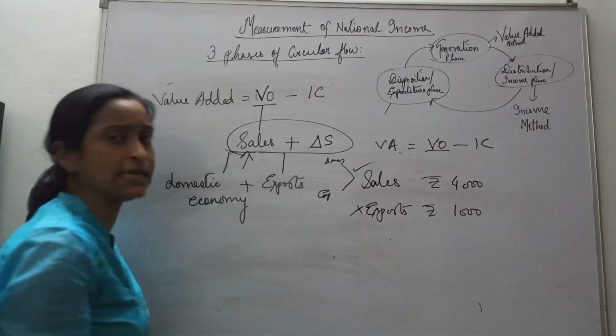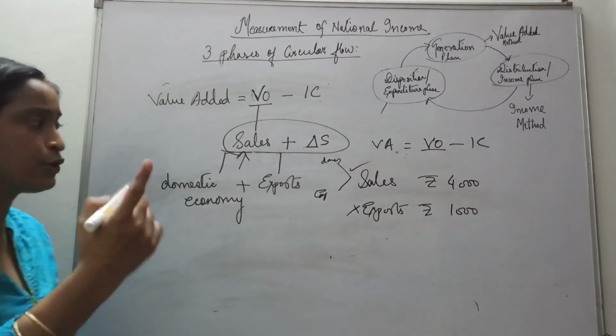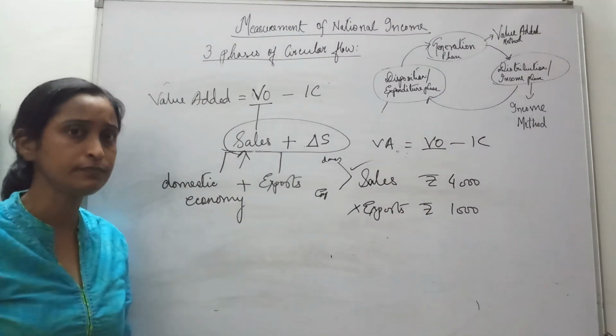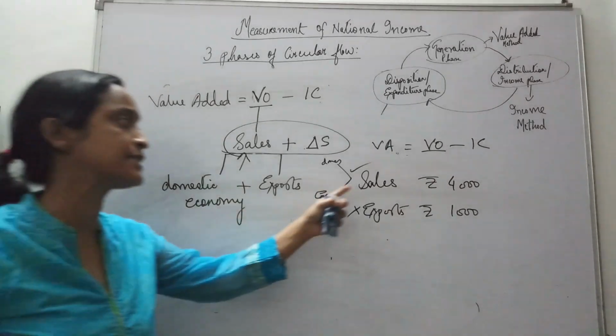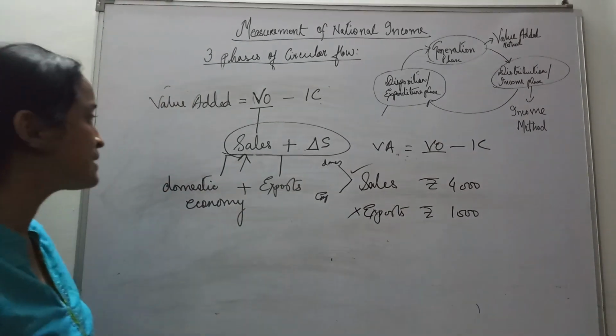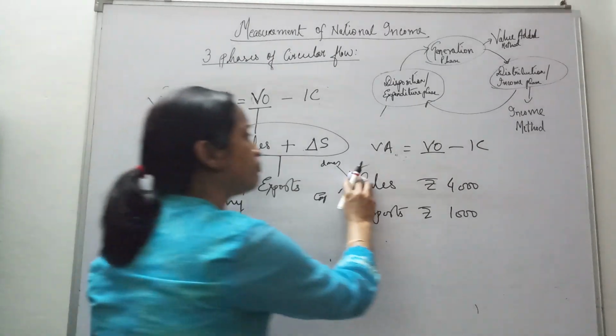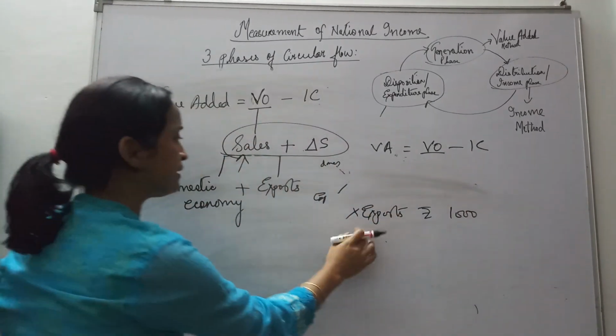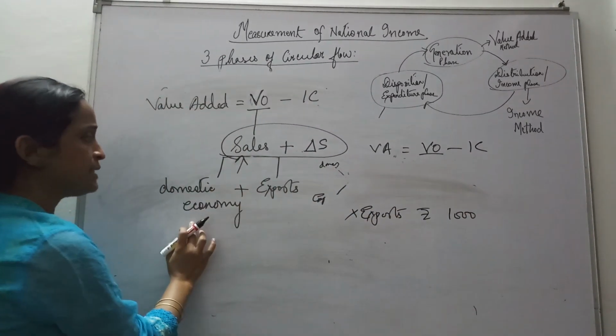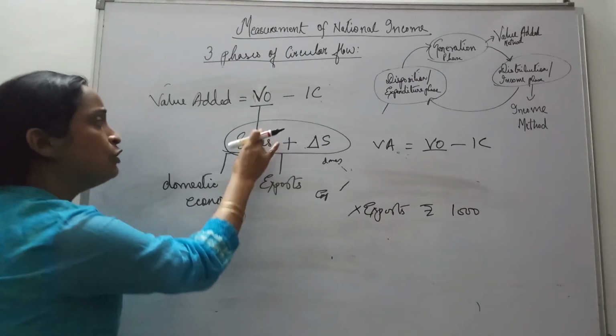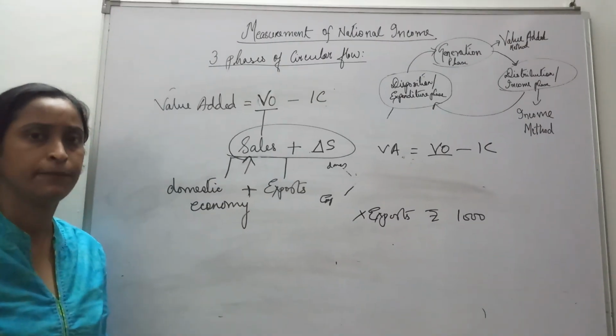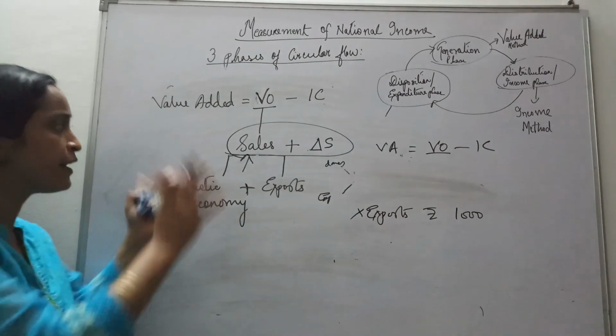We will take sales as a whole, as we have talked of intermediate consumption. Alright, so we will take sales as a whole. Sometimes sales may not be mentioned, but it is given like this: exports and domestic economy. Then we add these two things to get sales. Right? So this is very important.